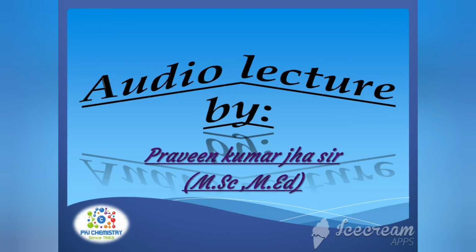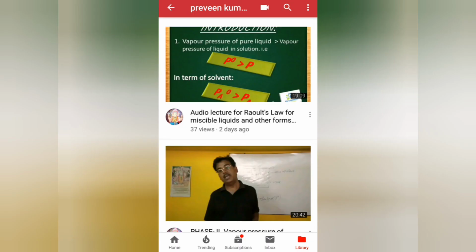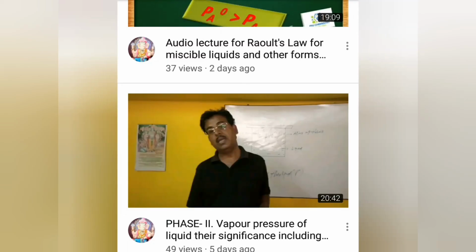So what is the meaning of positive deviation from Raoult's law? The solution shows positive deviation when the vapor pressure of the components, that means the partial vapor pressure of each component and the vapor pressure of the solution, is much higher than that of ideal behavior of the same composition, than expected from Raoult's law.